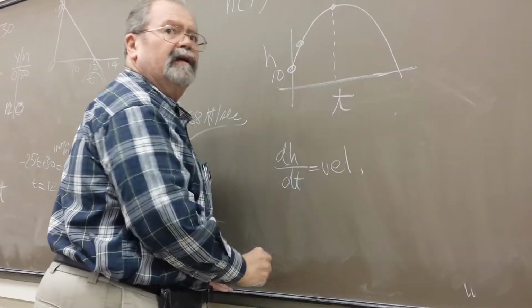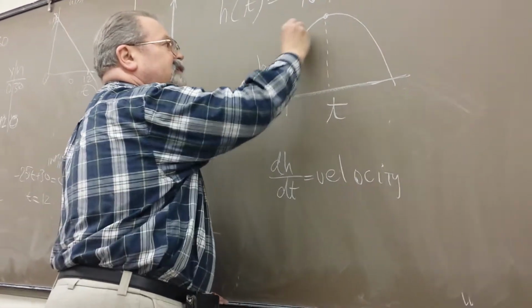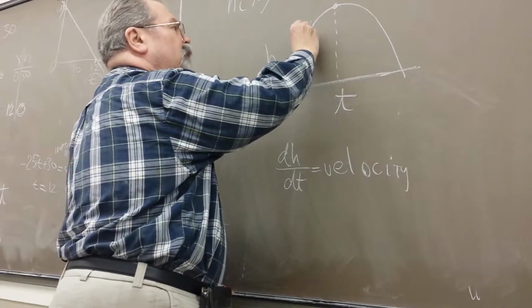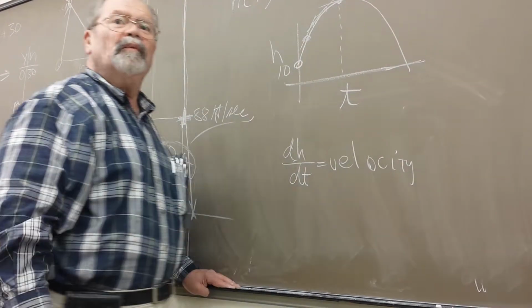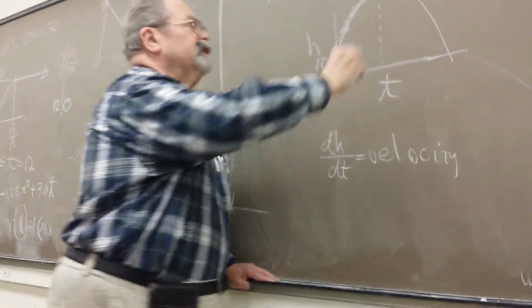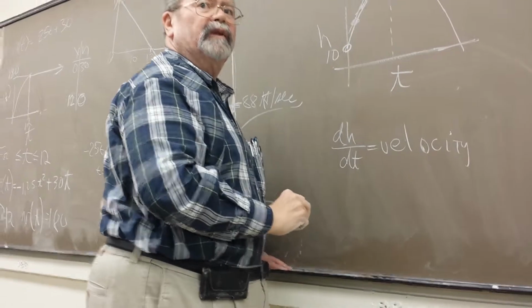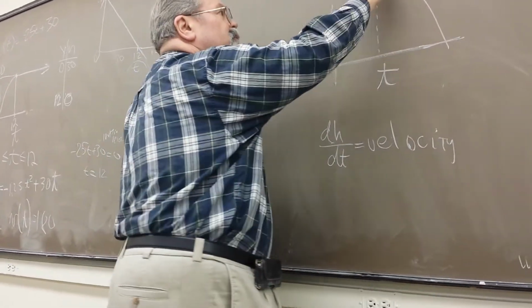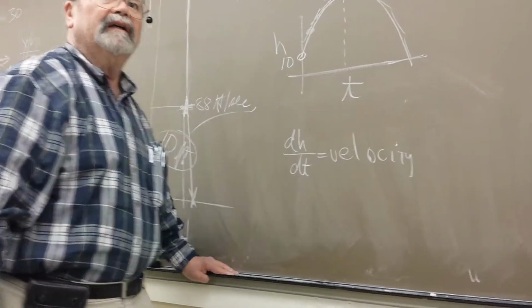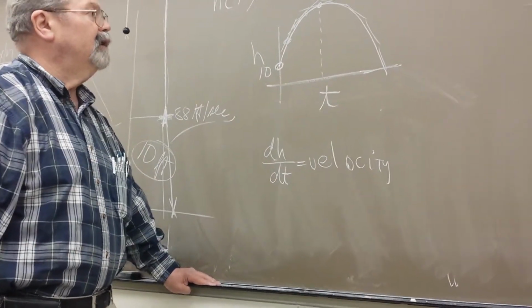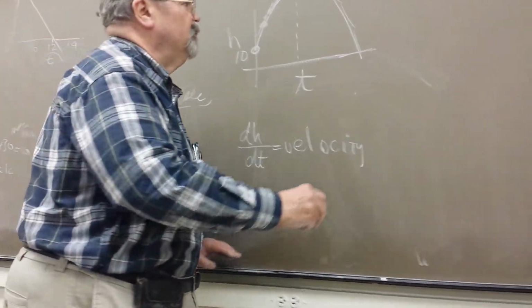is velocity. Velocity is positive. But what's happening, velocity is the slope of the tangent. It's getting smaller and smaller until at some instant in time, the velocity is 0. That's when the slope is 0. Then what happens to the slope? It's getting more and more negative. Is that okay?